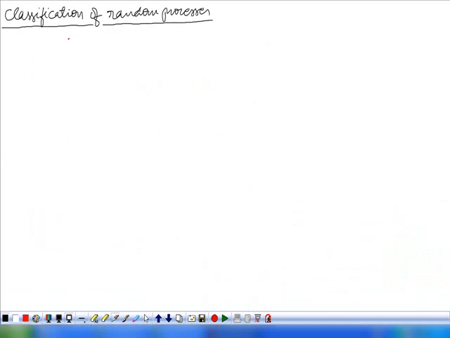Now we see the classification of random processes into deterministic and non-deterministic random processes, which we already studied.